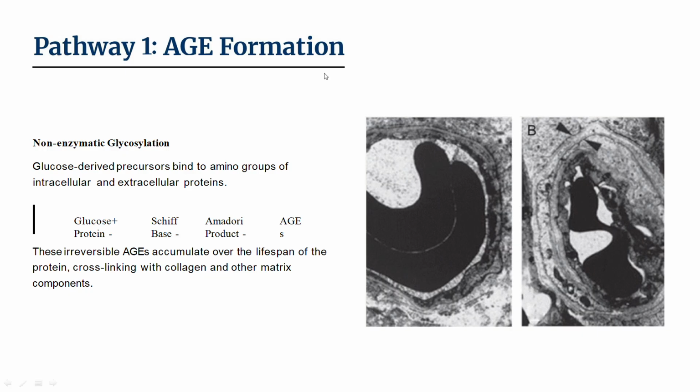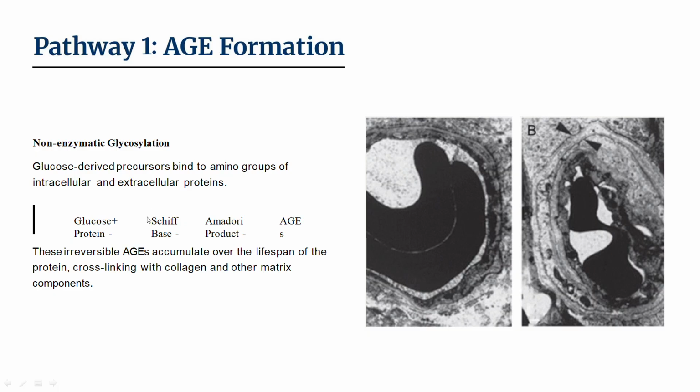First one, the AGE pathway, that is AGE formation. AGE is advanced glycosylated end product. This is a non-enzymatic glycosylation. Glucose-derived precursors bind to amino groups of intracellular and extracellular proteins. In a serial reaction, glucose plus protein forms a Schiff base, and we get the AGE product, that is advanced glycosylated end products.